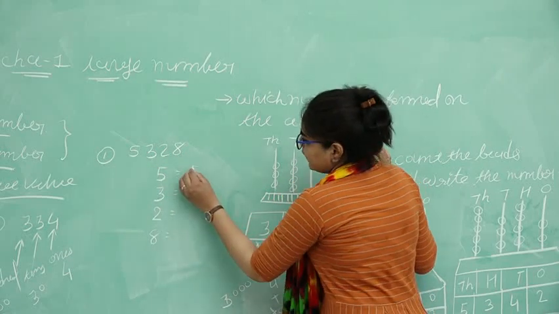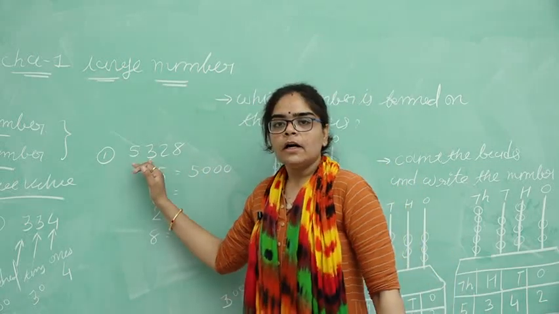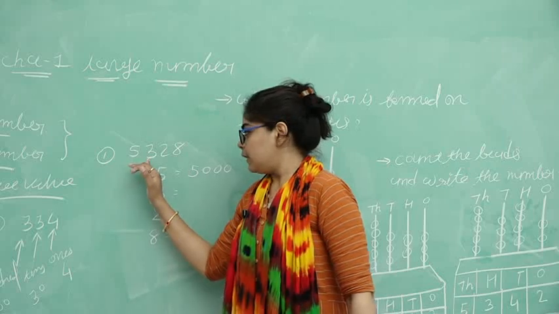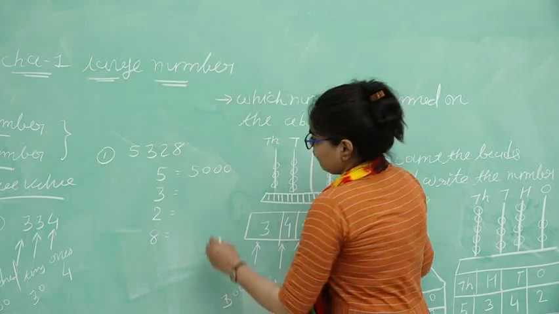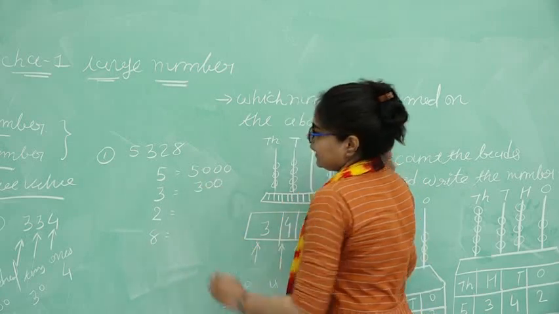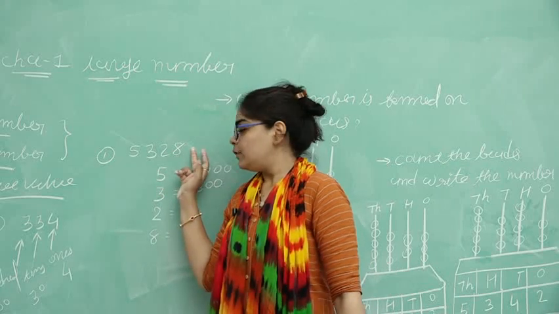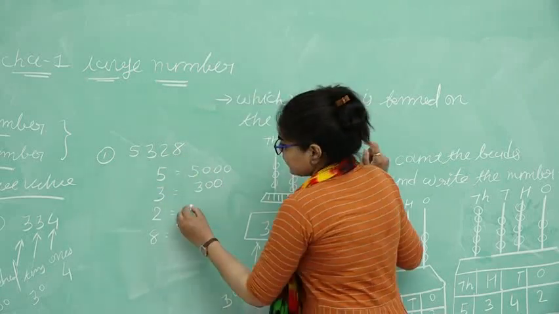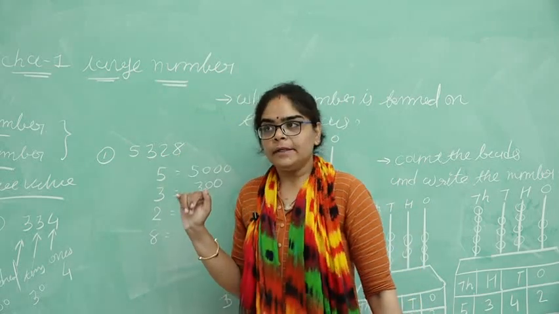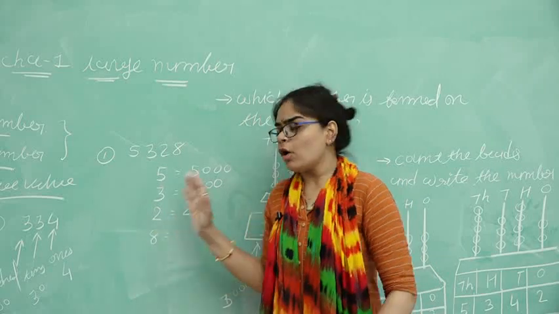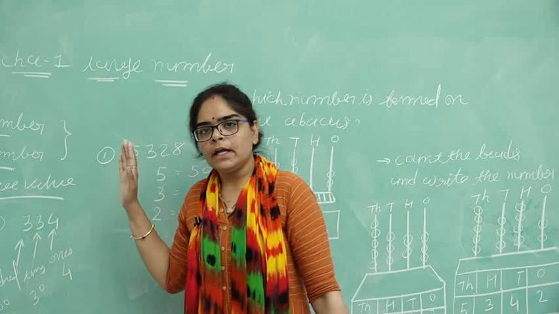Then put here 3 zeros. What is the place value of 3? After 3 how many numbers are there? 1 and 2. Then we put here 300. Then after 2, how many numbers are there? Only 1. That's why we put here only 1 zero. And then the place value of 8? No numbers after it. That's why we put here only 8.